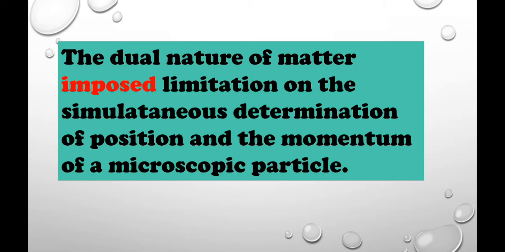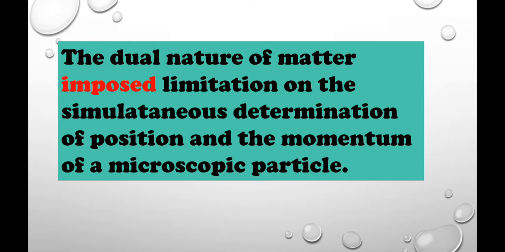Before moving into this topic, let us know what the de Broglie concept means. The concept says that every matter in this world possesses dual nature.